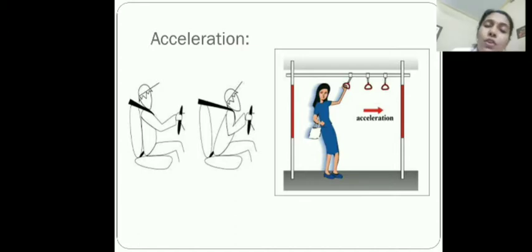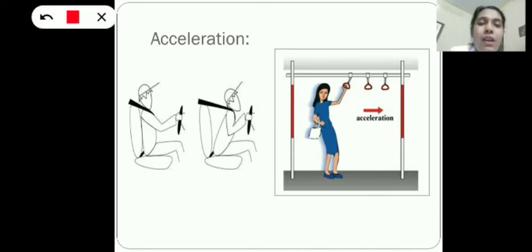Children, let me ask you one question. Is there any other way to change the velocity of an object? Yes, my dear children. We can change velocity of an object by changing the direction of that object. Okay. So why is it so?